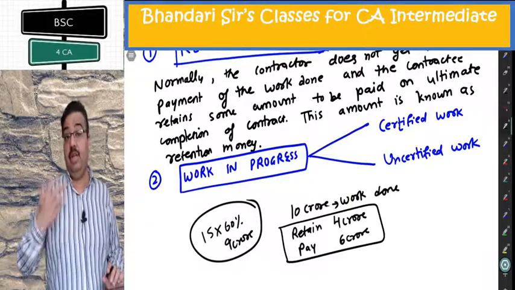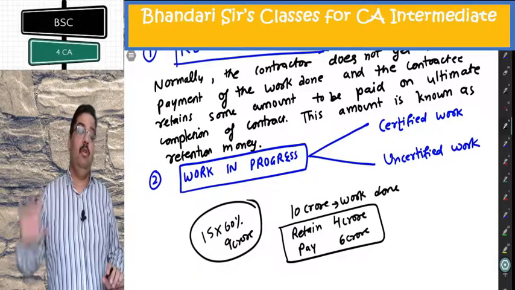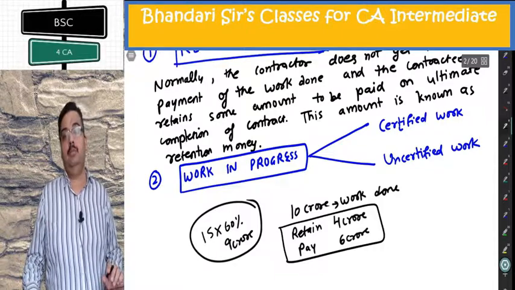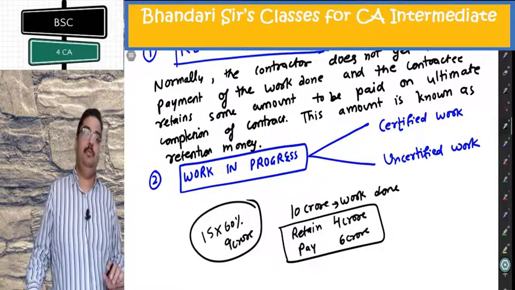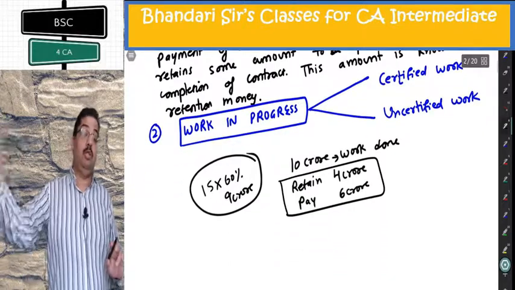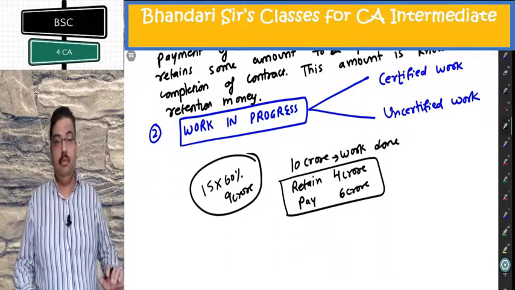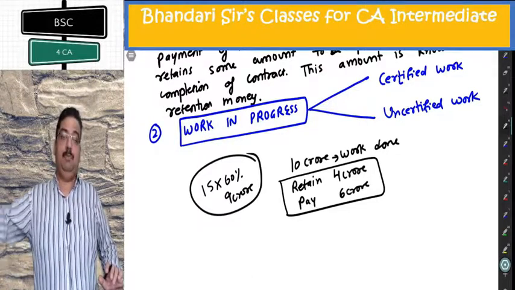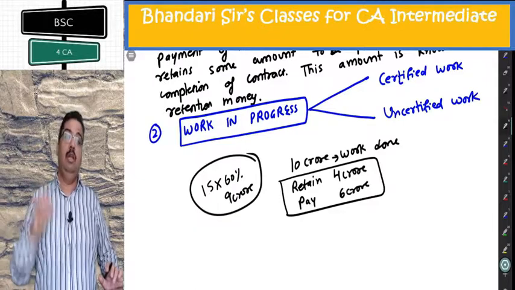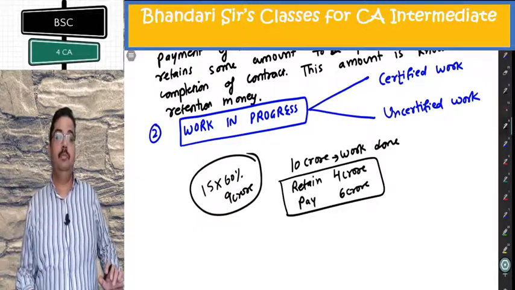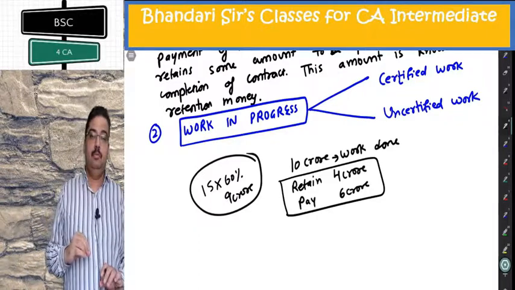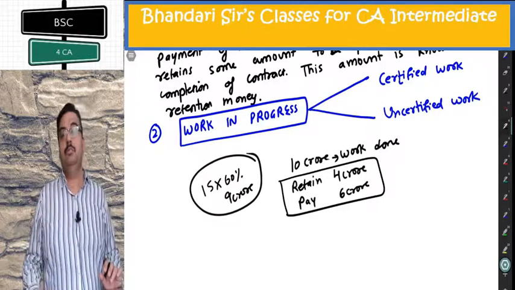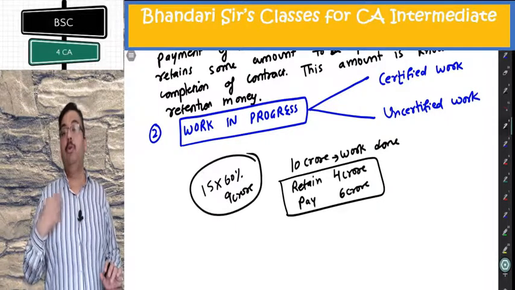So, I can be cheating enough. He will not help me do that. What will happen? He will counter check how much work I have done. How will he counter check? He will appoint an expert on his behalf. A civil engineer on his behalf will be appointed. Who will come here? I tell him I have done the work of 15 crore. He will check this. He will say no, it's 10 crore. So I'll be caught if I'm doing mischief.